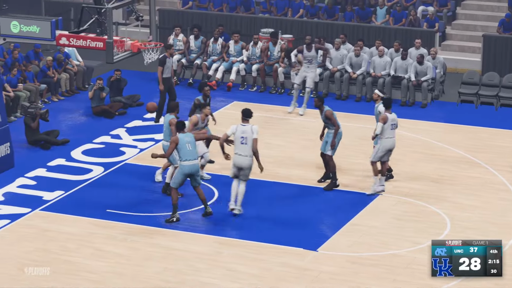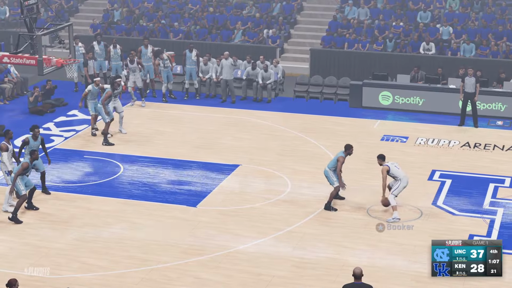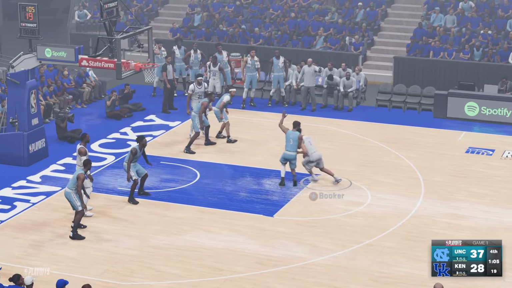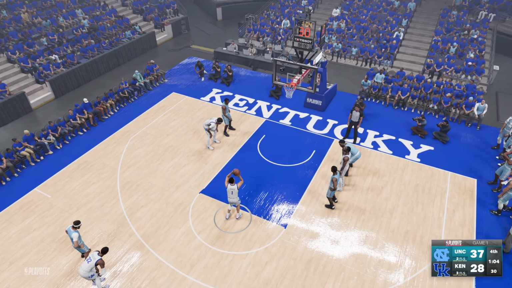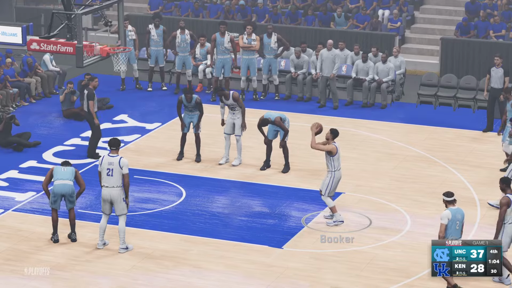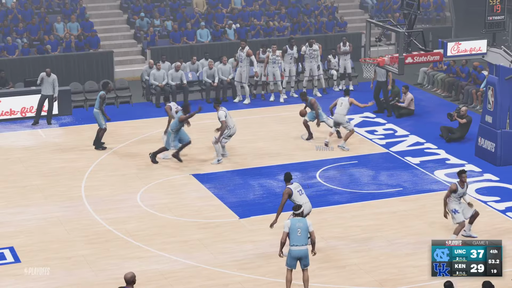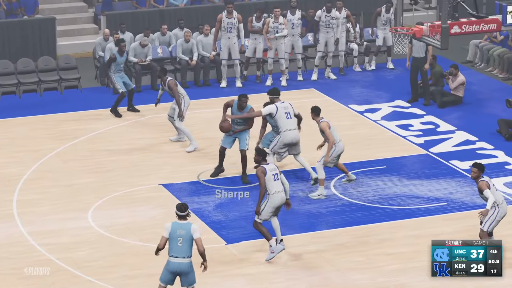Devin Booker chipping away, getting it within 10. Booker again. They're clearing out. Booker drives, draws the foul, but misses the first free throw. Second free throw is good. Kentucky down 8, a minute to go. Can they get a stop?